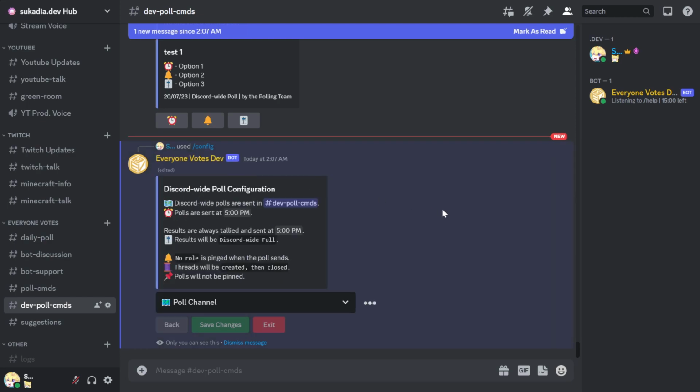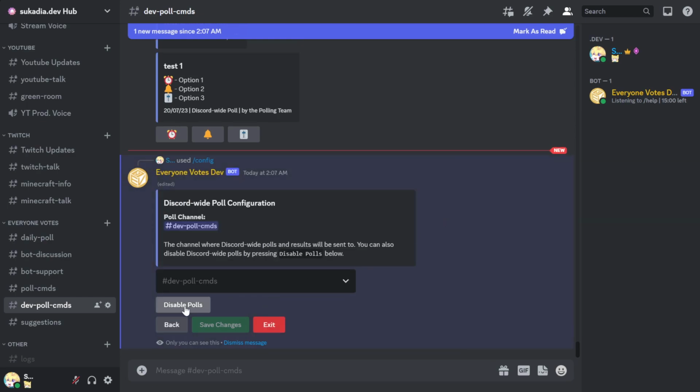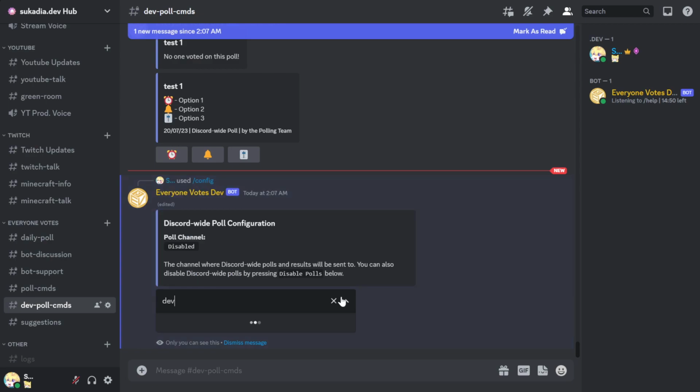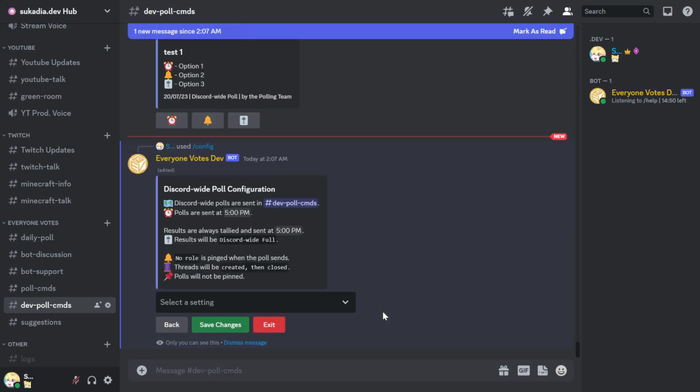Let me quickly show off the poll channel thing. You could disable polls outright now. So if I press this, boom, Discord wide polls are disabled, and it doesn't show any other config options now because it doesn't make sense to configure something that's not enabled, right? But the config options will be saved, so they won't reset to defaults. So if you go back into this and you're like, okay, actually I wanted to re-enable dev poll commands, then boom, they're all back. But I just wanted to quickly show that this is somewhat working.